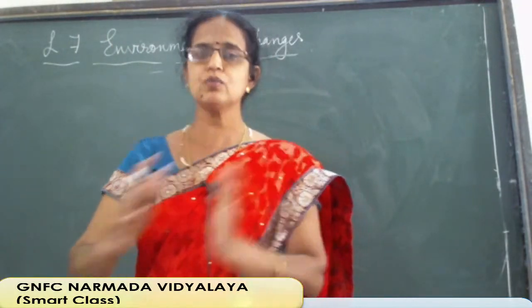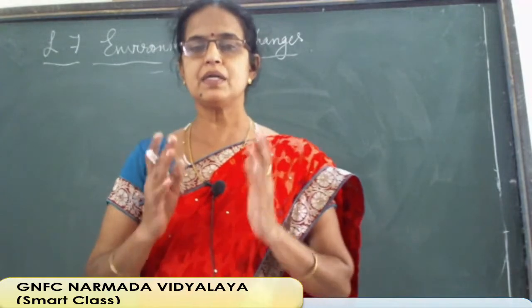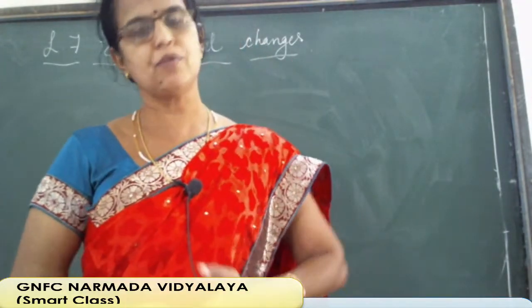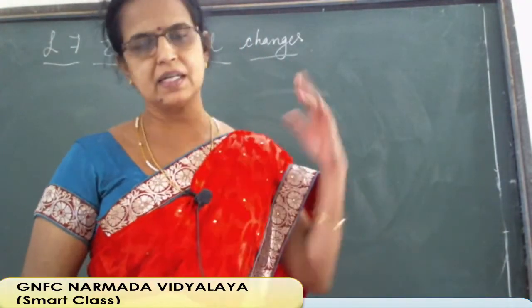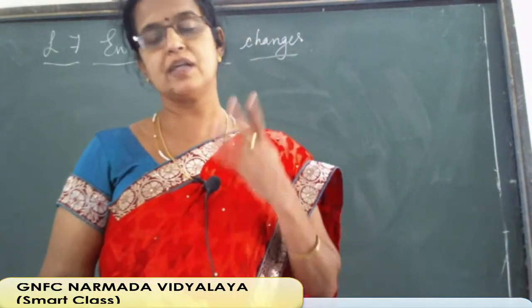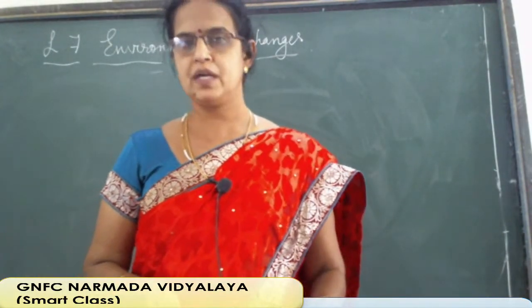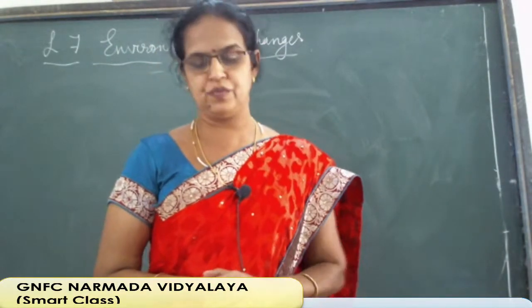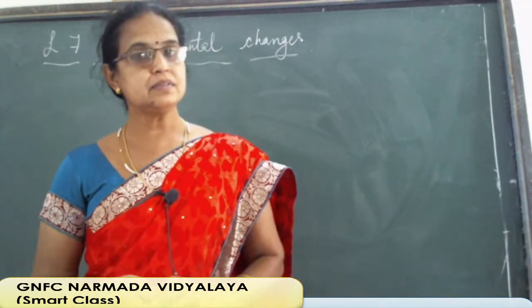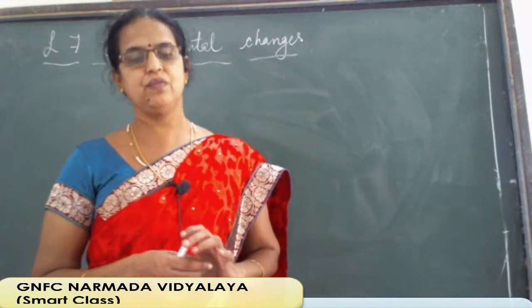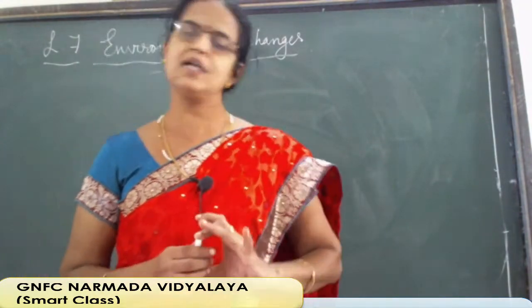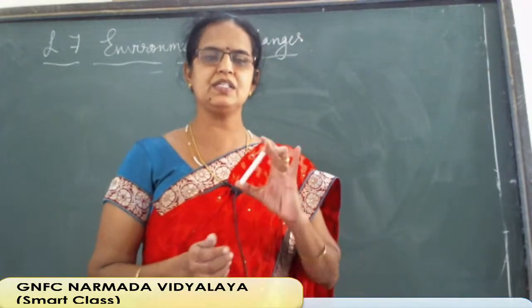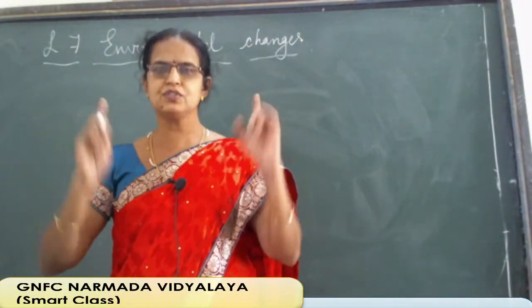So before going to that, we should find out some terms. One is atmosphere, that we already studied in the previous geographical lesson, different spheres. Definition also we had studied. Here also we are starting with that only. What is atmosphere? The air that envelops the earth from all sides is known as atmosphere. Here the definition is given like that.